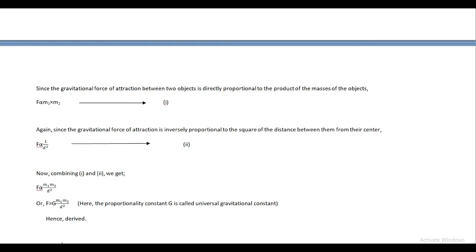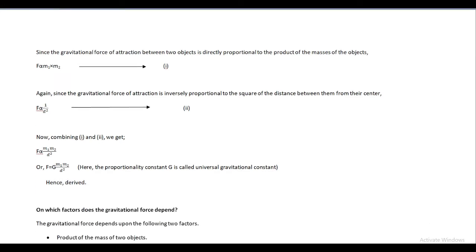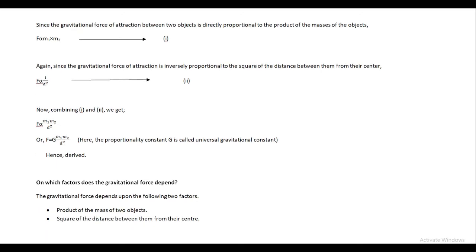Now from this formula we have to know on which factors the gravitational force depends. On which factors anything depends will be known from the formula. Whatever quantities are there in the formula, it depends upon that. In the formula of the gravitational force, we have m1, m2 and d square.